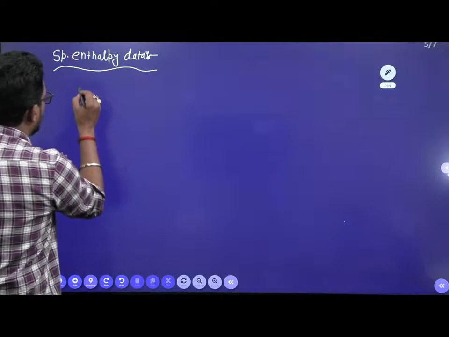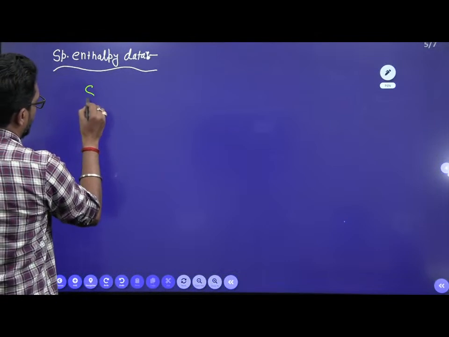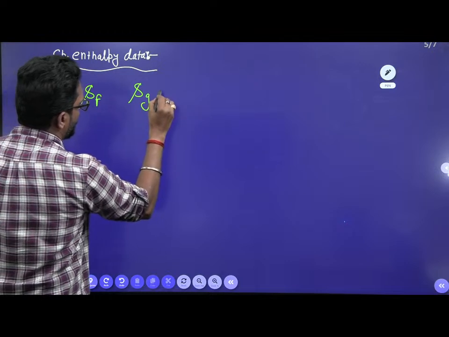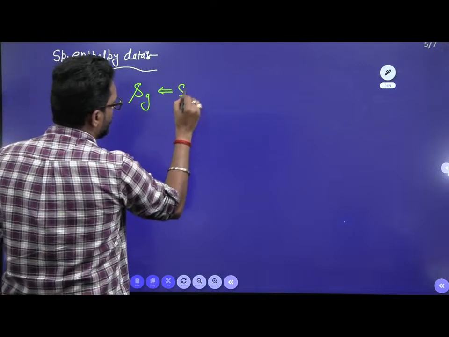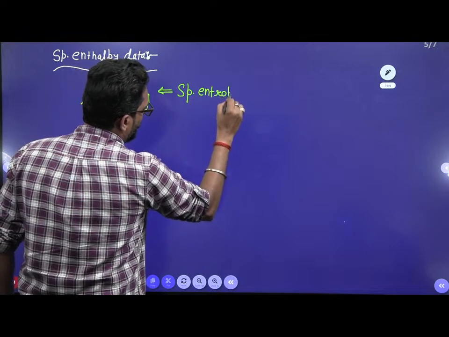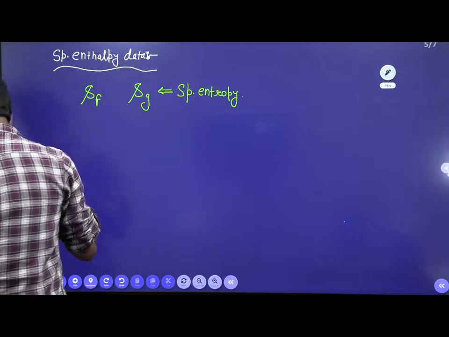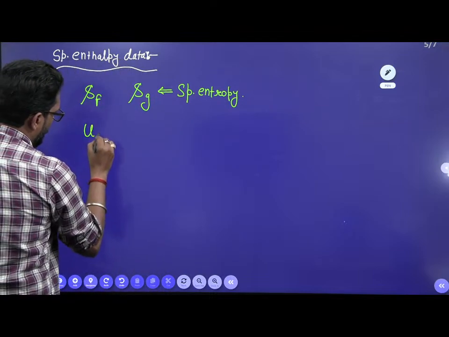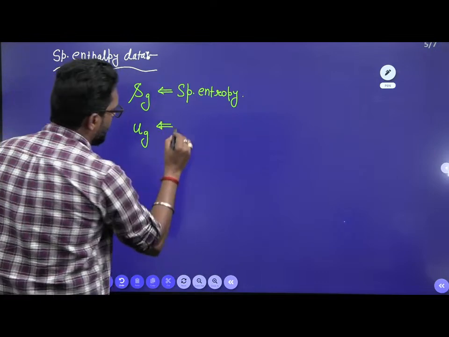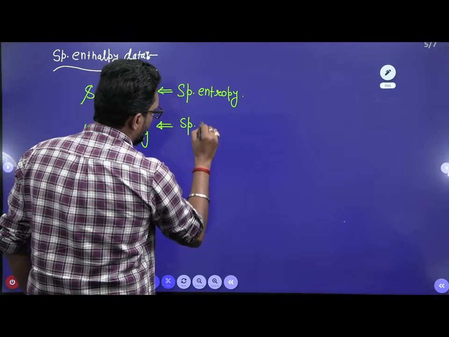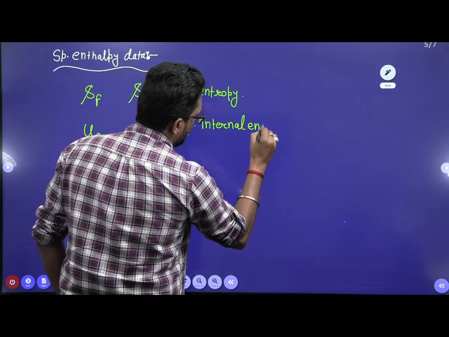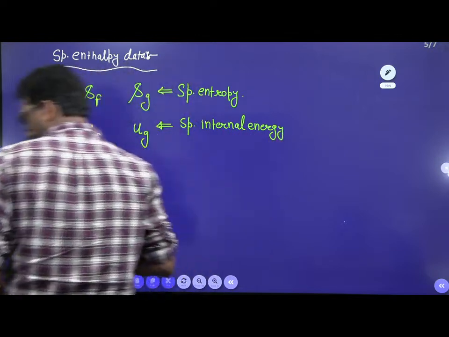In these six columns, there are specific properties: Sf and Sg, which are your specific entropy. Then you have Uf and Ug, which are your specific internal energy.